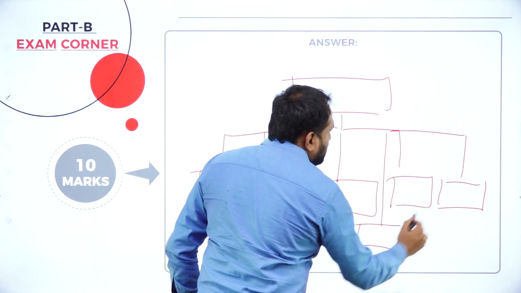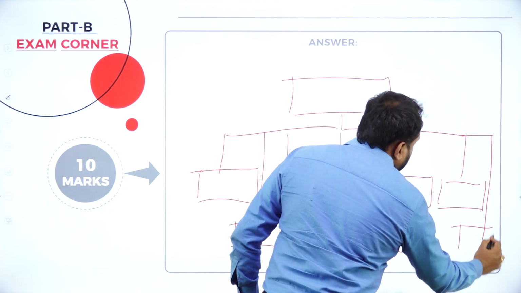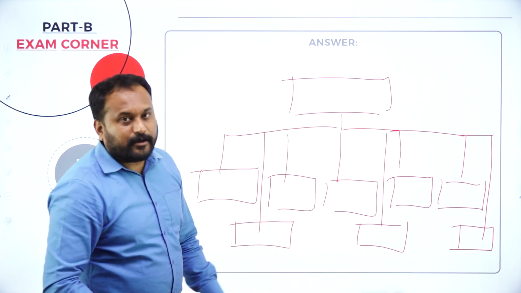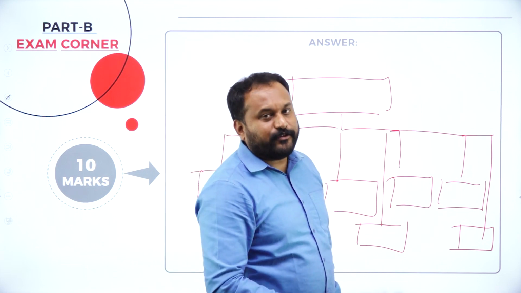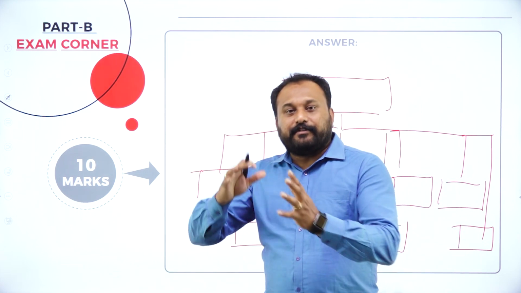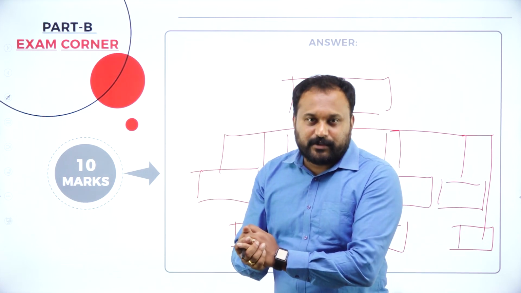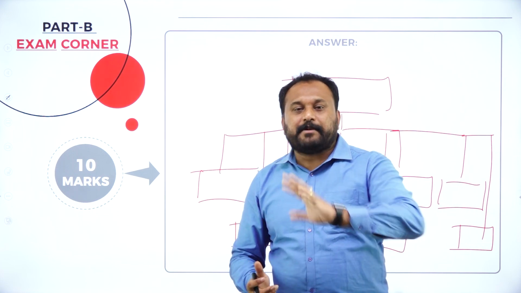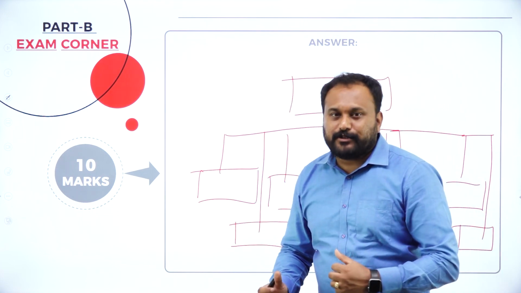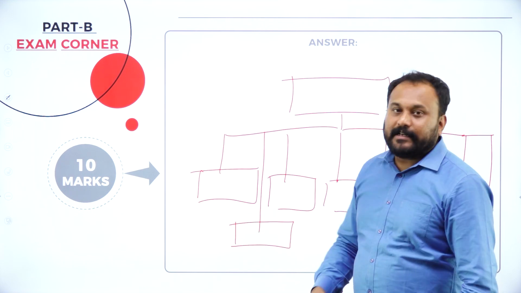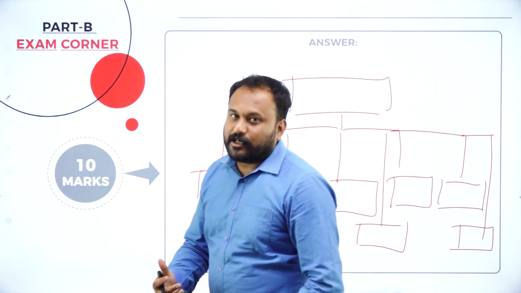6, 7, and somewhere here 8. Now, utmost care if you go with the principles of organizing. All the 15 principles I have given to you, only that you need to do is 10 principles. Any of the 10 principles you can actually list and write, and later go with the conclusion.